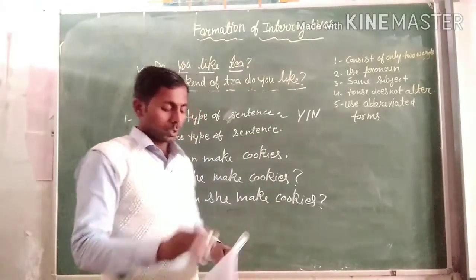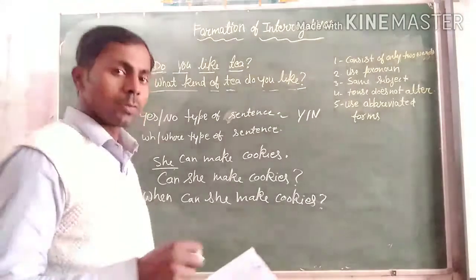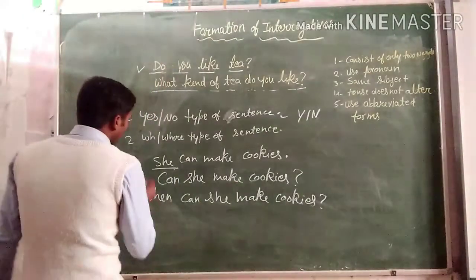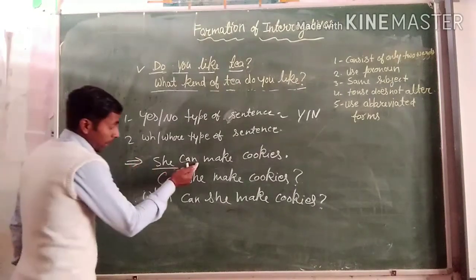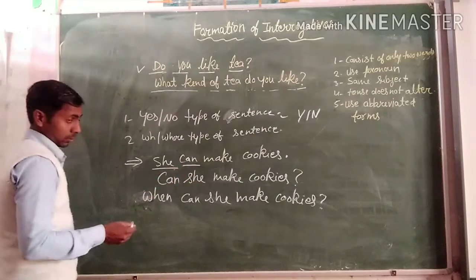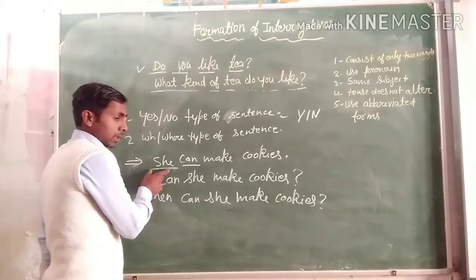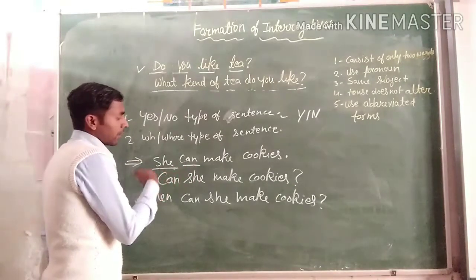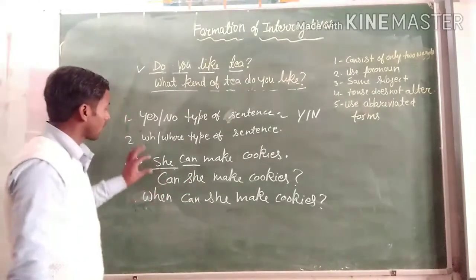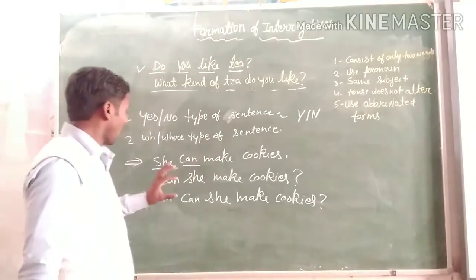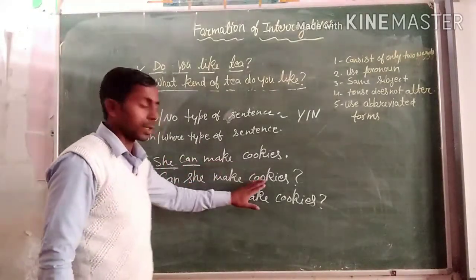Okay, so this is the formation. And how can we change a simple sentence into an interrogative sentence? You can see that it is a simple, positive or assertive sentence, and when we use a helping verb or auxiliary verb before the subject, its form changes into an interrogative sentence. For example, She can make cookies, and its interrogative will be: Can she make cookies?